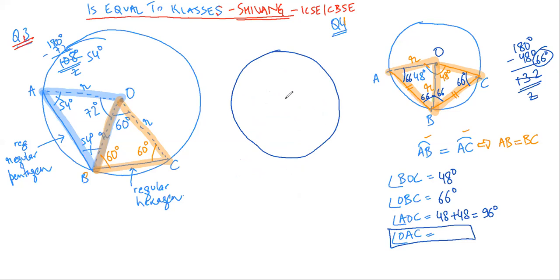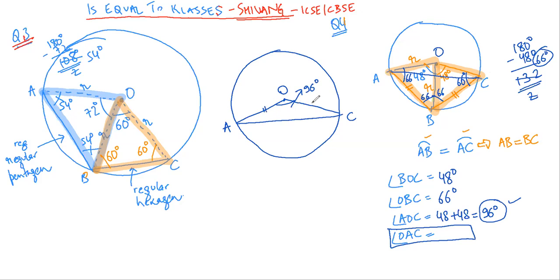Now OAC, I'll redraw the figure and I join this line, this line. Now whole of this angle AOC is 96 degree.